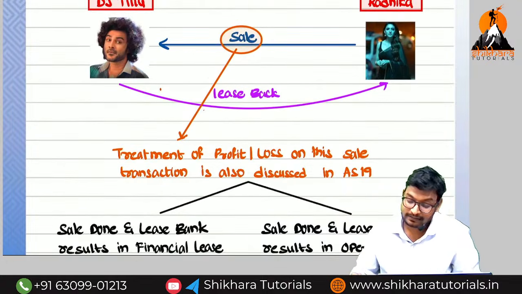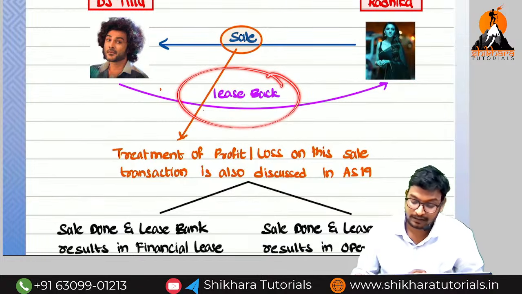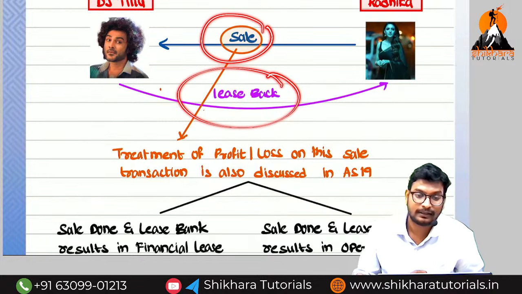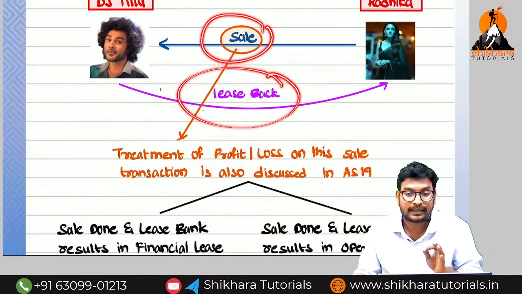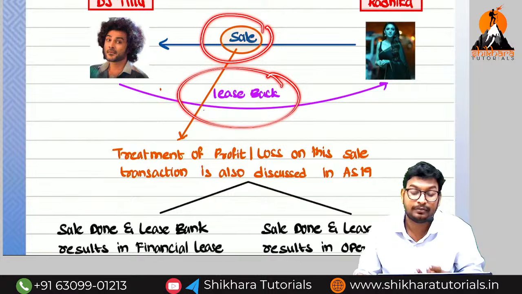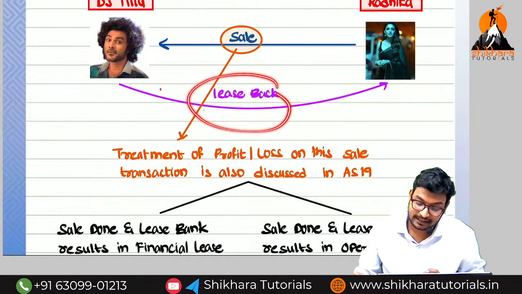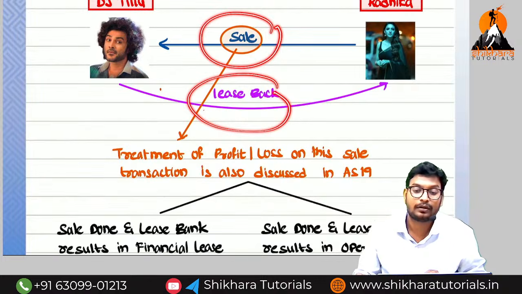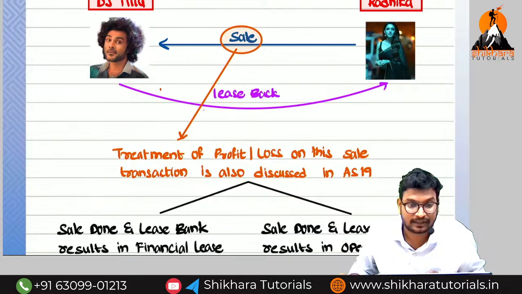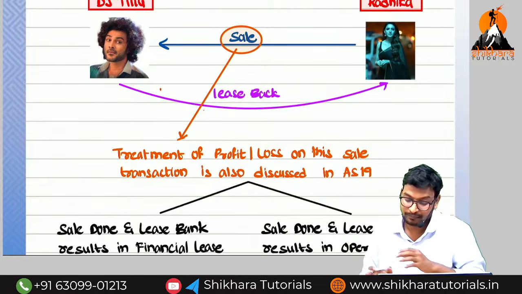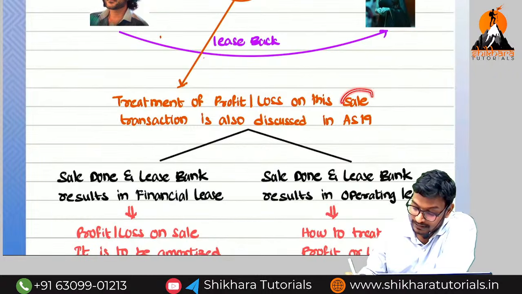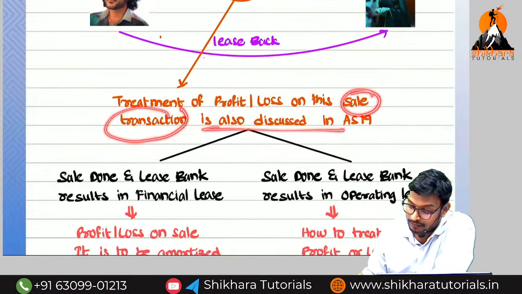Sir, here the important point is not the leaseback. The important point is whether on sale we are going to get a profit or loss, and whether we need to transfer that profit to the P&L account in the current year, or to the next years by way of deferred income or deferred expenses. We need to decide that. So what is our objective? Our objective is to find out the profit or loss on such sale. Our objective is not accounting for the leaseback asset. It's a simple concept, remember. So the treatment for the profit or loss on the sale and leaseback transaction is also discussed here.